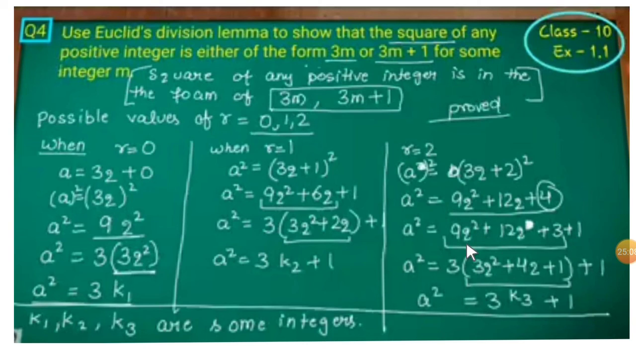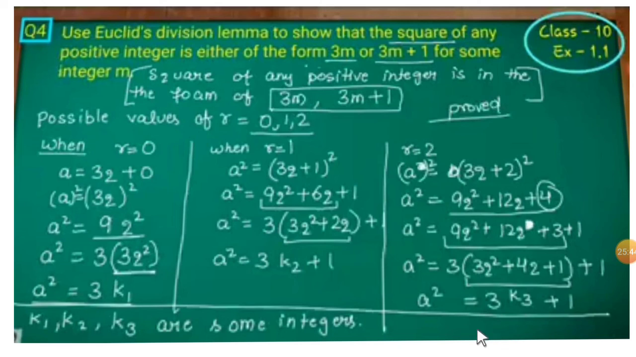Now in these first, second and third terms, I will take 3 common. What will be remaining in the bracket? 3 into 3q square is 9q square, 3 into 4q is 12q, and 1. The plus 1 is as it is. Now a square is equal to 3 with the bracket inside, which I will consider as k3, plus 1 as it is. So 3k3 plus 1. Here k1, k2, k3 are some integers.